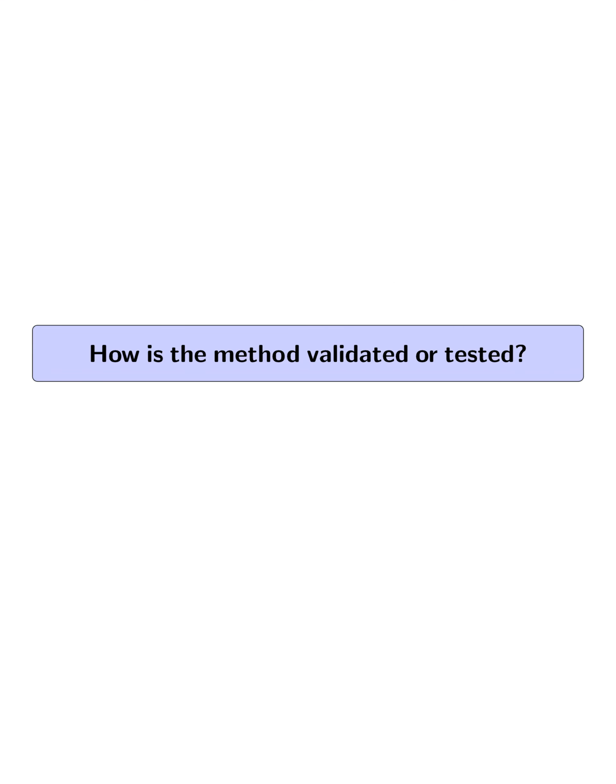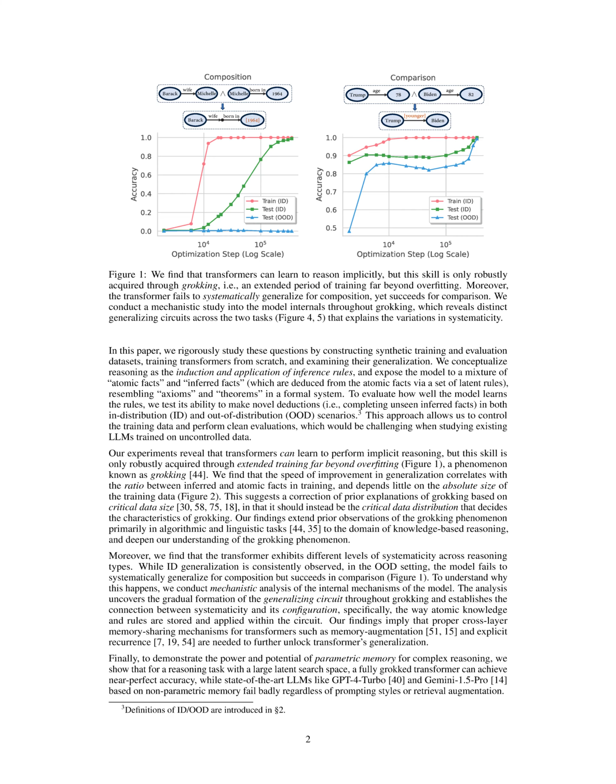How is the method validated or tested? The method is validated or tested by constructing synthetic training and evaluation datasets, training transformers from scratch, and examining their generalization. The researchers conceptualize reasoning as the induction and application of inference rules, exposing the model to a mixture of atomic facts and inferred facts resembling axioms and theorems in a formal system. The model's ability to make novel deductions is tested in both in-distribution (ID) and out-of-distribution (OOD) scenarios.